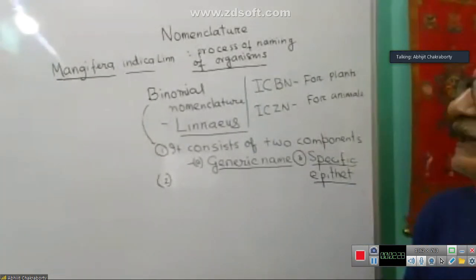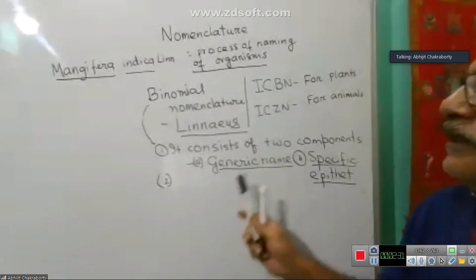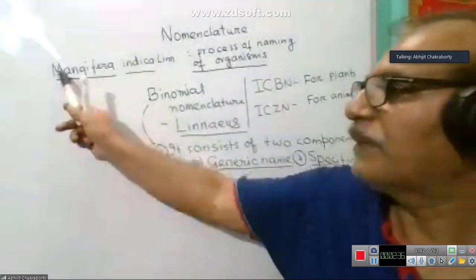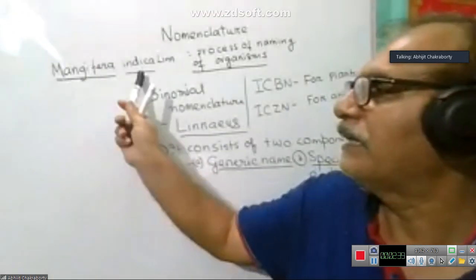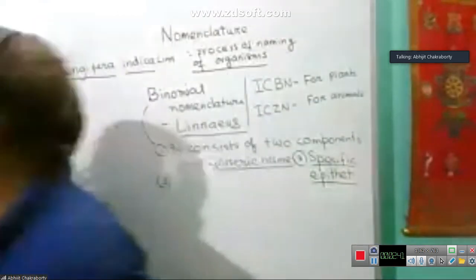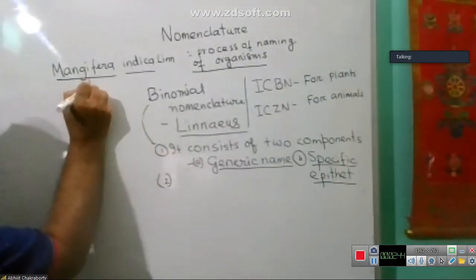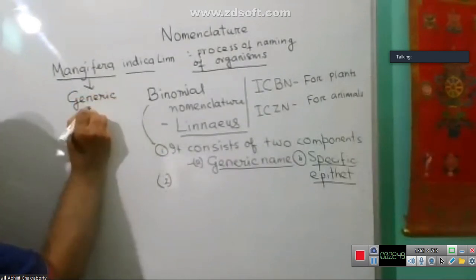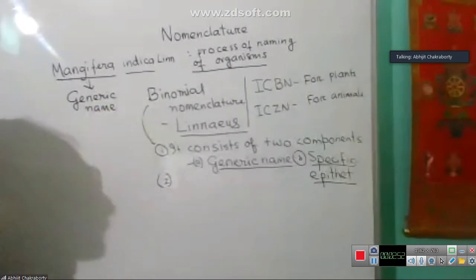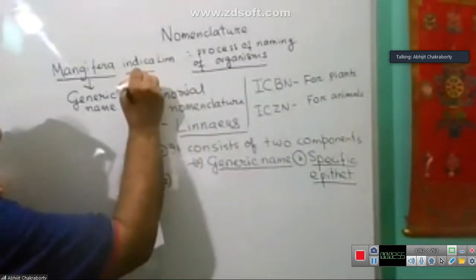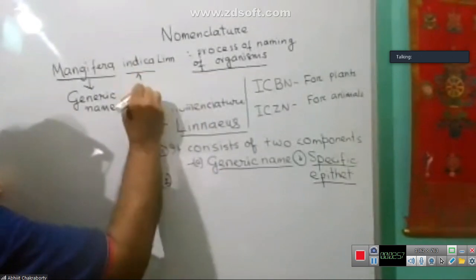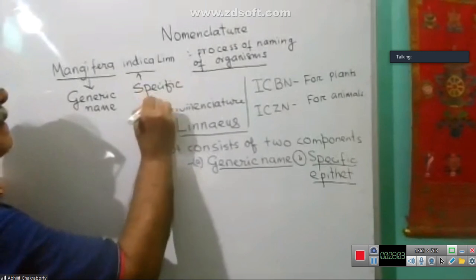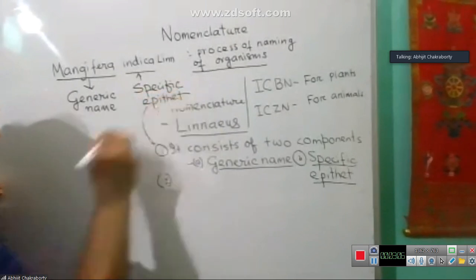Same point, generic name starts with a capital letter. Here in Mangifera indica, Mangifera is the generic name and indica is the specific epithet.